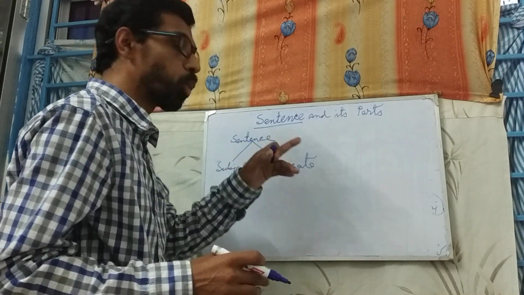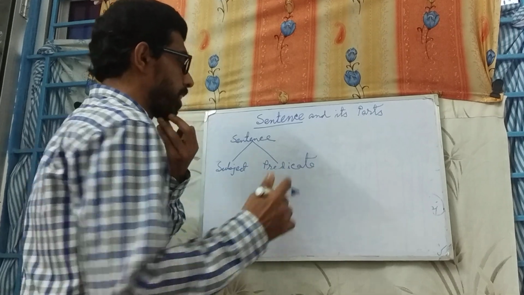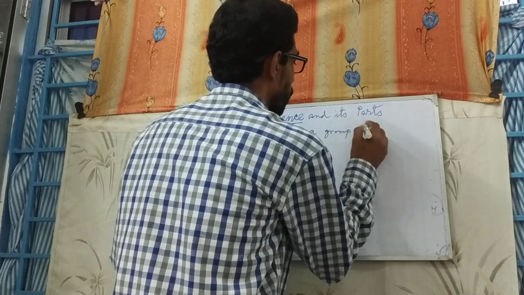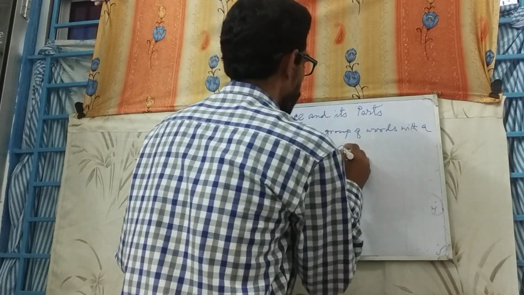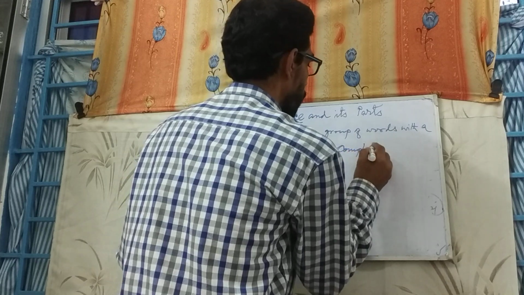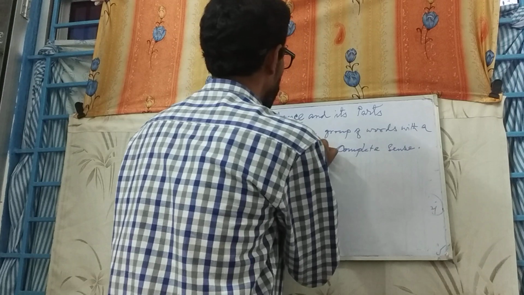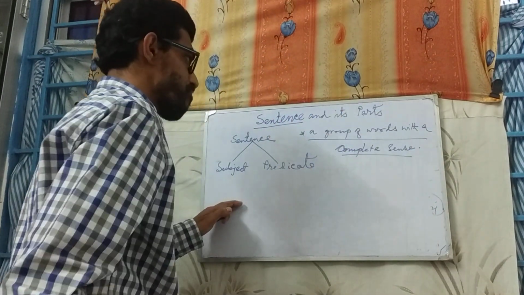A sentence is a group of words which has a complete sense. A group of words with a complete sense. This is called a sentence, and its parts.